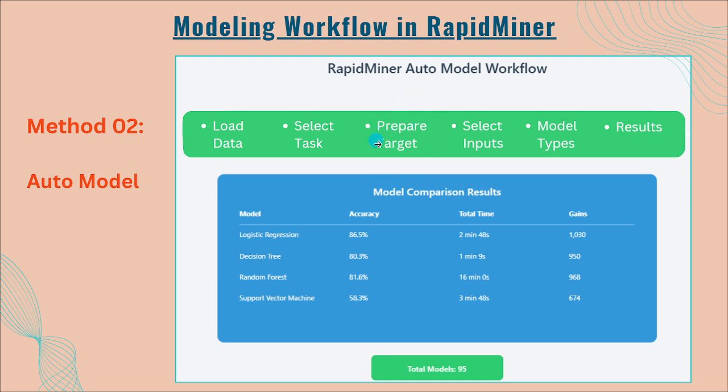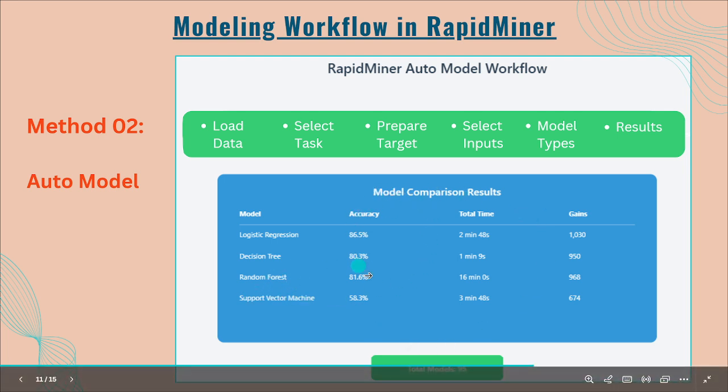Now, prepare the data set. To prepare the target, we have to decide which column attribute we want to make the target variable. Now select the inputs. These are the things that we do in the data pre-processing part. Selecting the inputs means choosing what features we want to keep in the model. Here is the model type, where you choose different models to compare the different algorithms. I have used four algorithms: logistic regression, decision tree, random forest, and support vector machine.